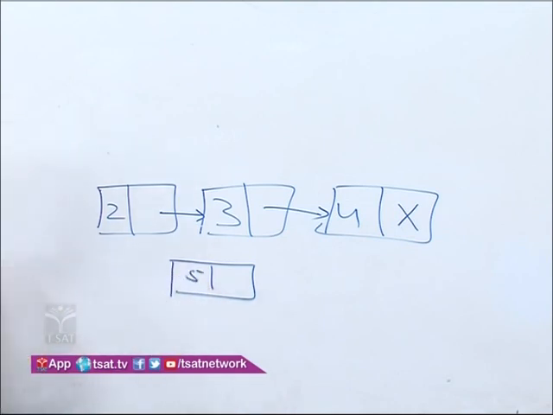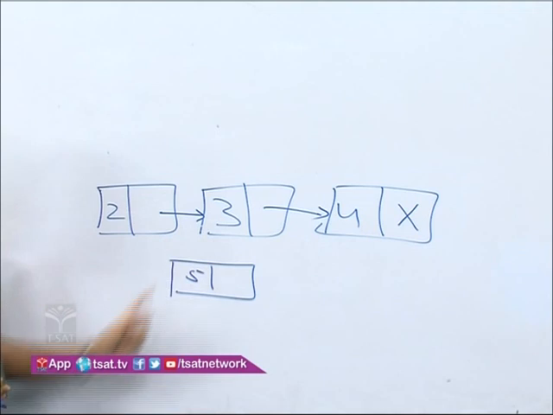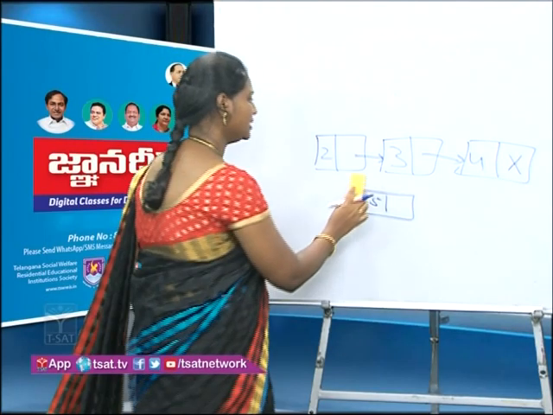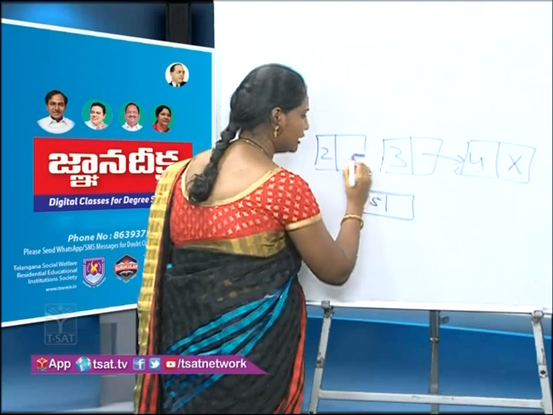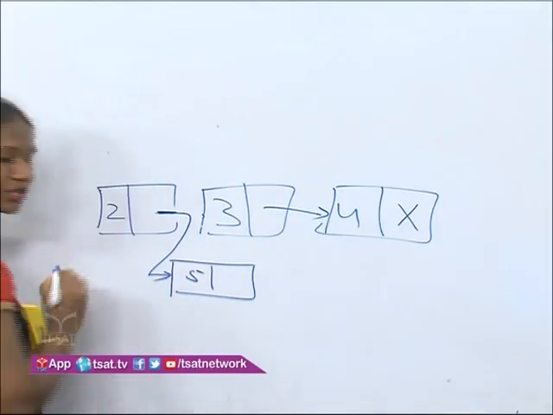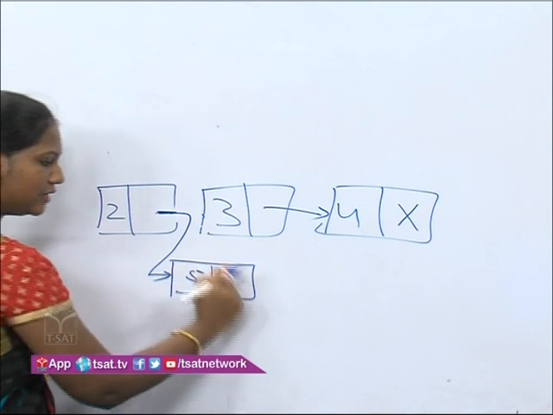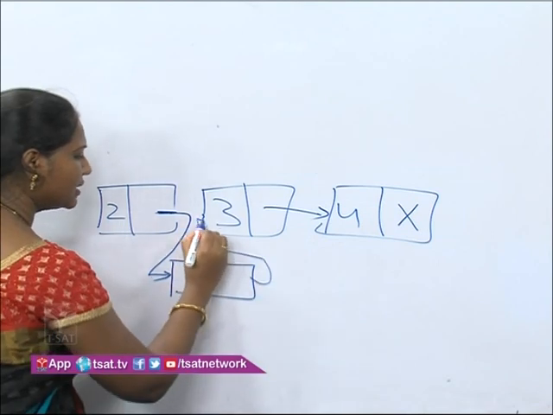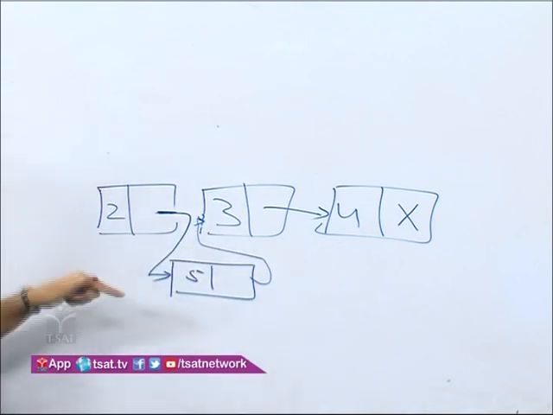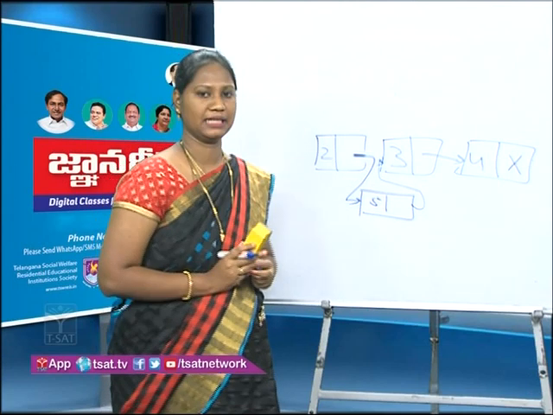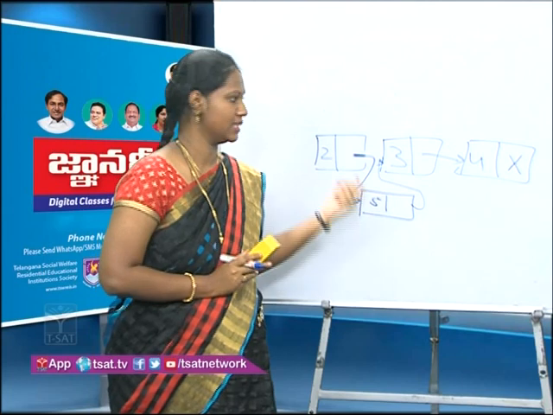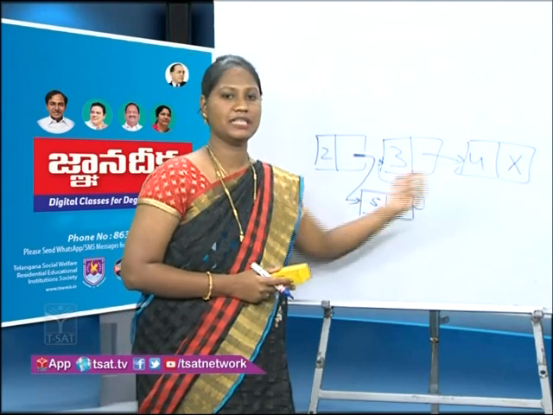Now, how do I create the link between these two? Simply, I have to make a link between these. This node is connected to this one, students, and whatever node is there, this is directly connected here. In this way we are going to insert an element into a single linked list. Did you understand, students?